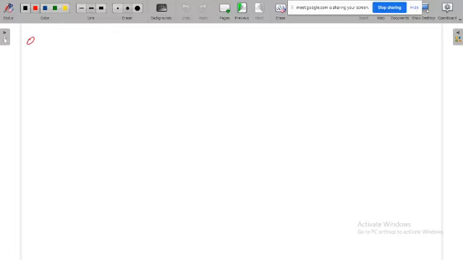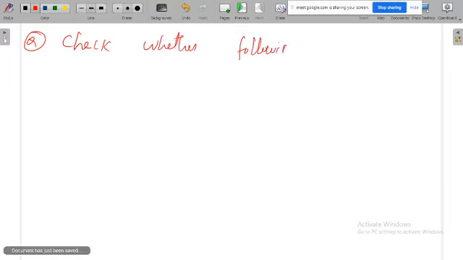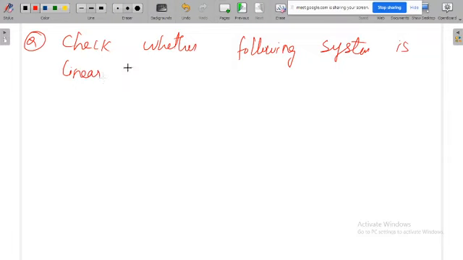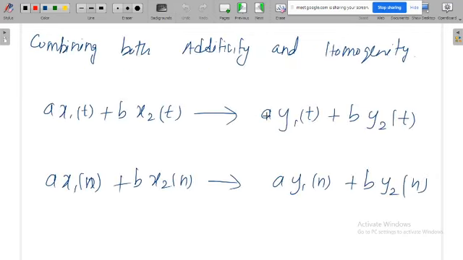Now we will take a simple example. Question: check whether the following system is linear or non-linear. First we'll go by the method and solve the question by this procedure.